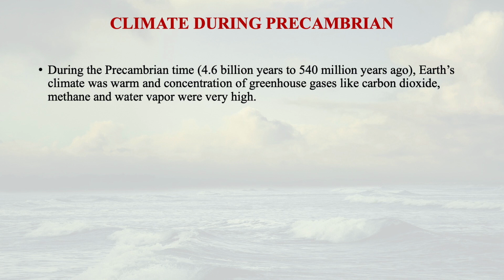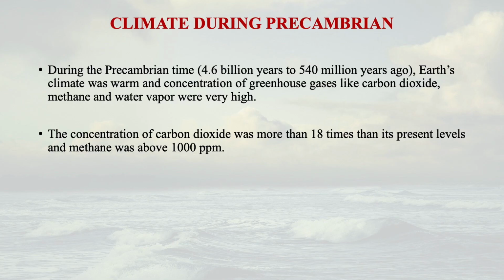The concentration of greenhouse gases like carbon dioxide, methane and water vapor was very, very high. The very important point here is that the greenhouse gas concentration in the atmosphere was much higher. For instance, the concentration of carbon dioxide was more than 18 times its present level.